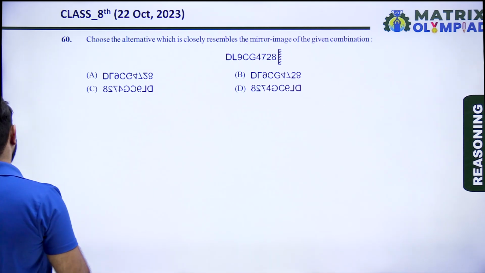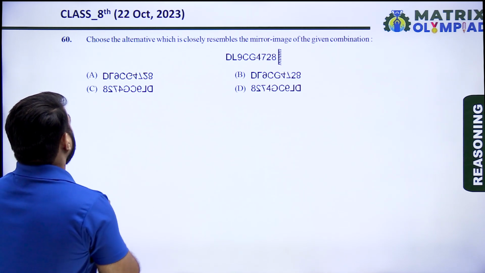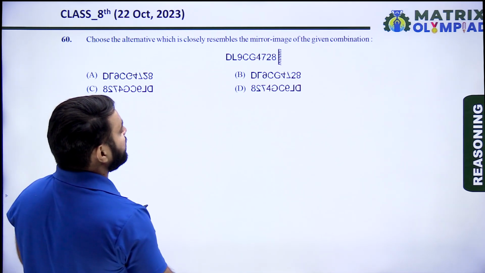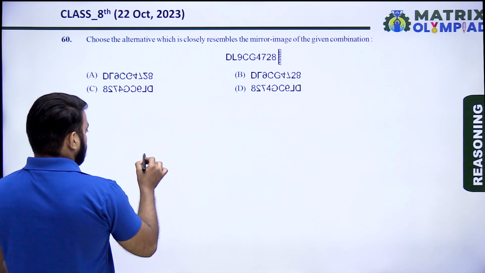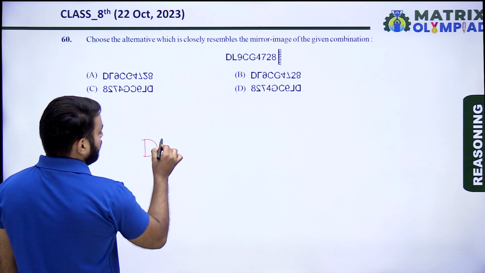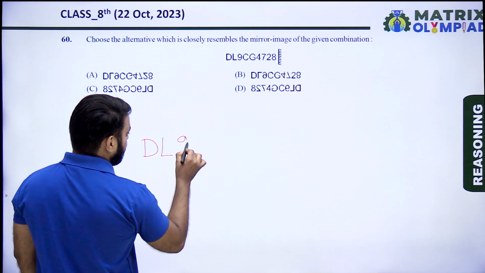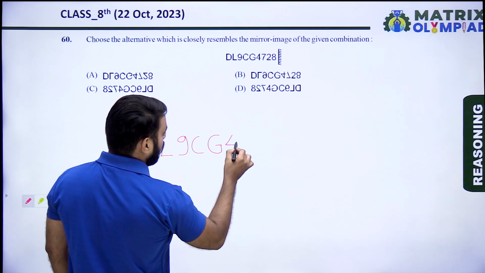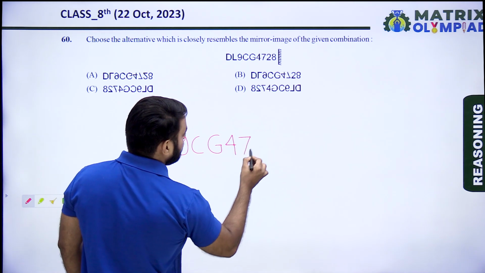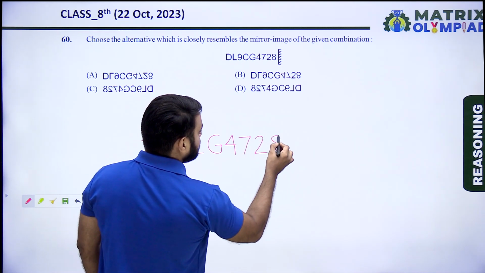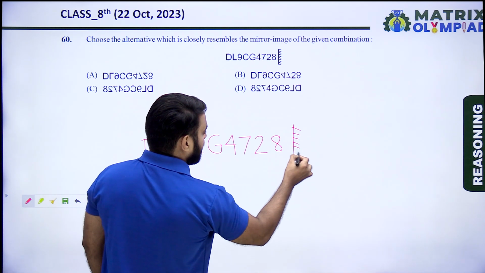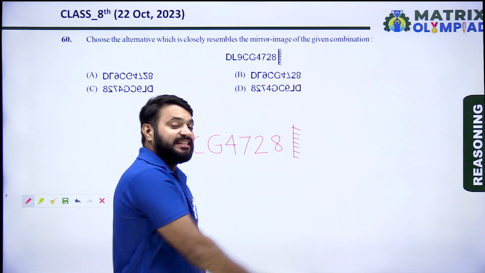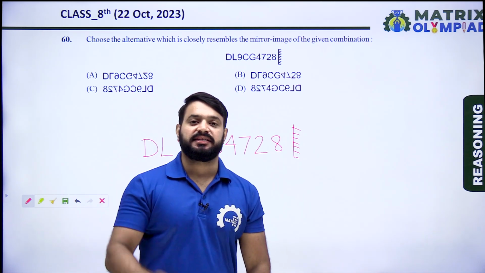Let's move on to the next question. So next question is question number 60. Choose the alternative which closely resembles the mirror image of the given combination. So find the mirror image of DL9CG4728. 8 is near the mirror, so it will remain near the mirror in the mirror image.